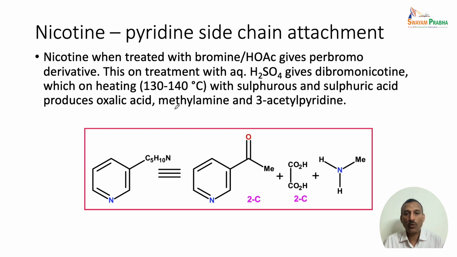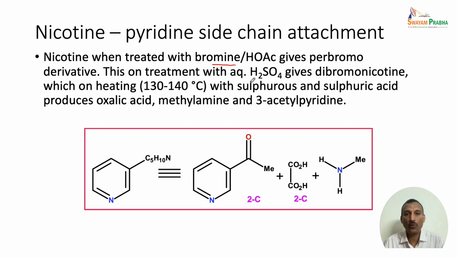So how are we going to find out? There are a couple of experiments which are carried out to find that out. The first one is that nicotine was treated with bromine and acetic acid. So the whole molecule, the nicotine, is treated with bromine and acetic acid, and it gave a per-bromo derivative, and